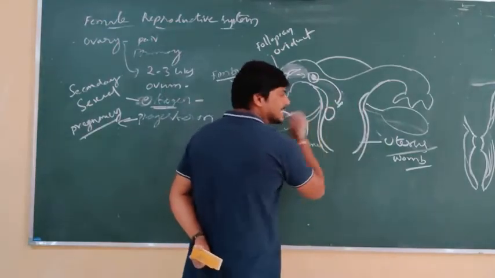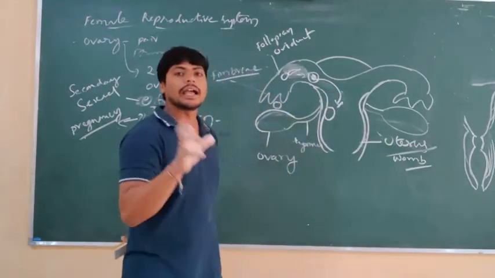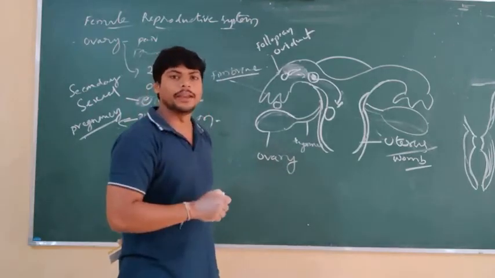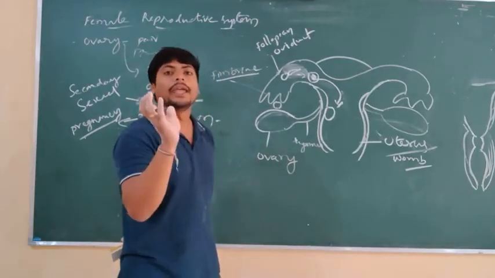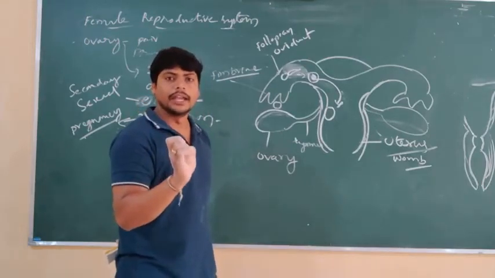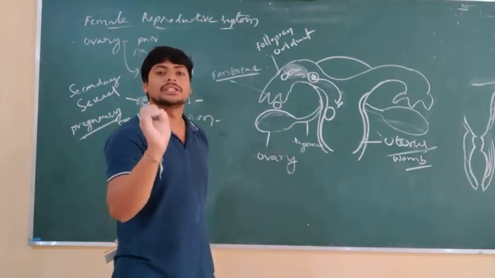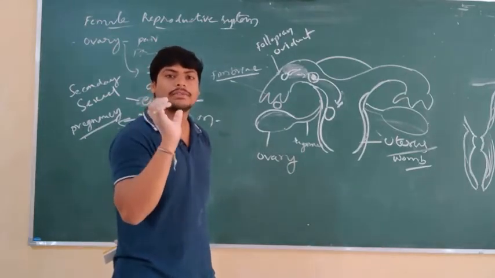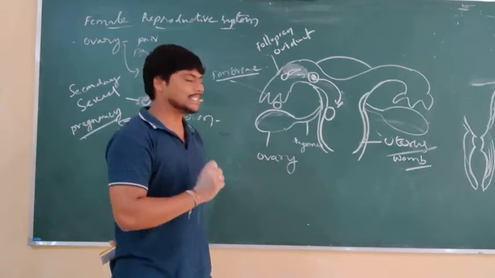This uterus, as you know, is made up of 3 membrane structures: perimetrium, myometrium, and endometrium.